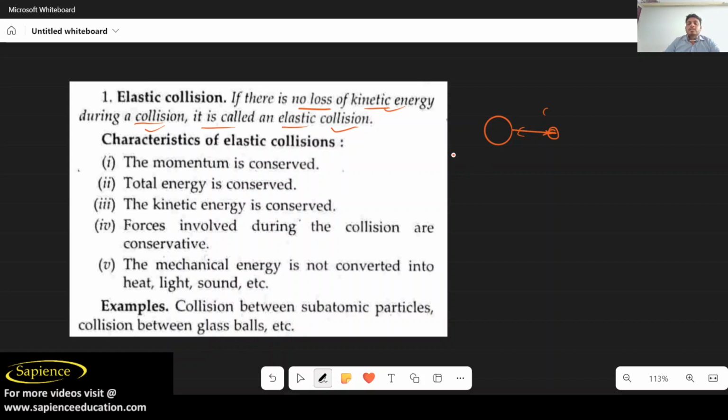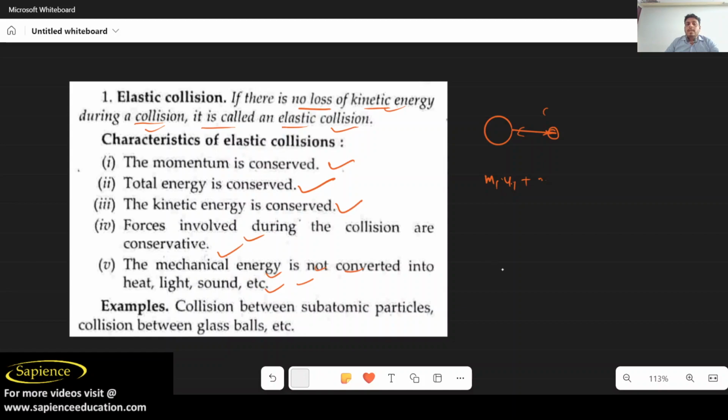What are the characteristics of the elastic collision? Momentum is conserved. That is, m1 u1 plus m2 u2 will be equal to m1 v1 plus m2 v2. I will show you the details. Total energy will be conserved. Kinetic energy will be conserved. Forces involved during the collision are conservative. Mechanical energy is not converted into heat, light, or sound.